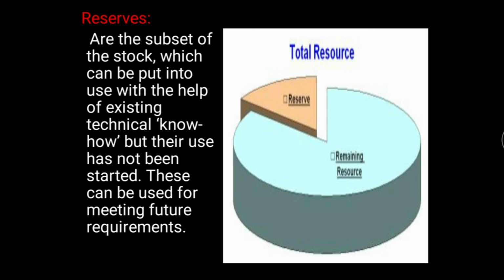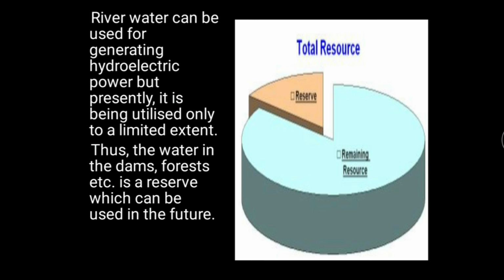That means we know its potentiality, we know the technology, but we purposefully avoid using it in order to conserve it for the future generation. Those kinds of resources are known as reserve resources. For example, reserve forest. The other example is river water.